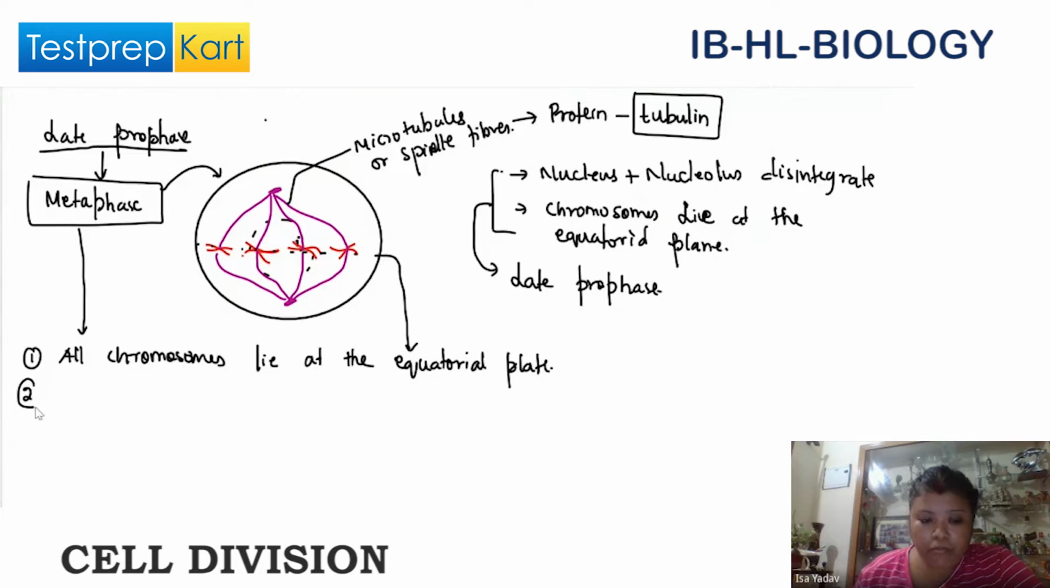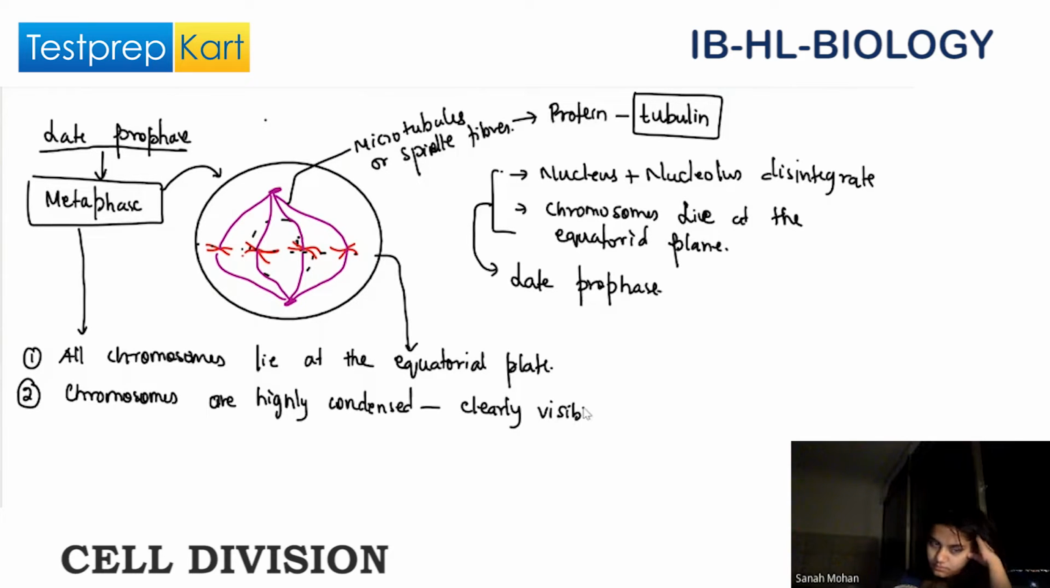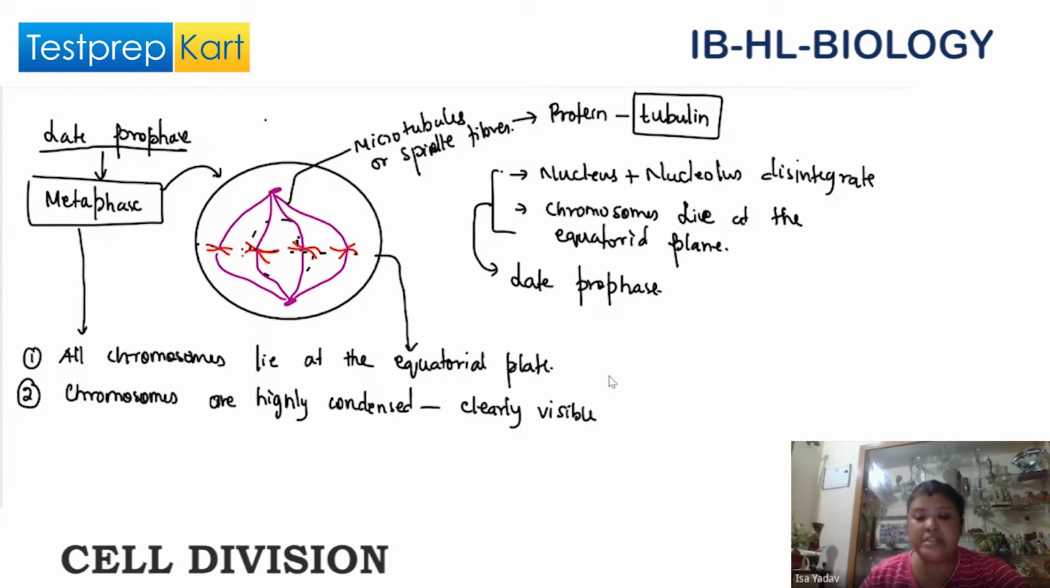Next, chromosomes are highly condensed. Condensed means they are clearly visible, right? Yes, they are clearly visible.